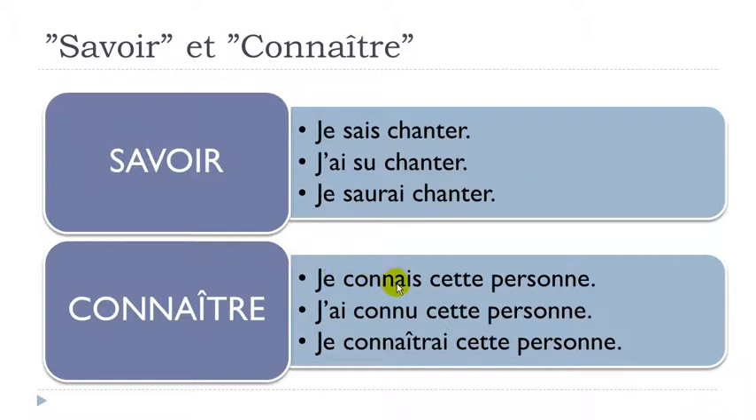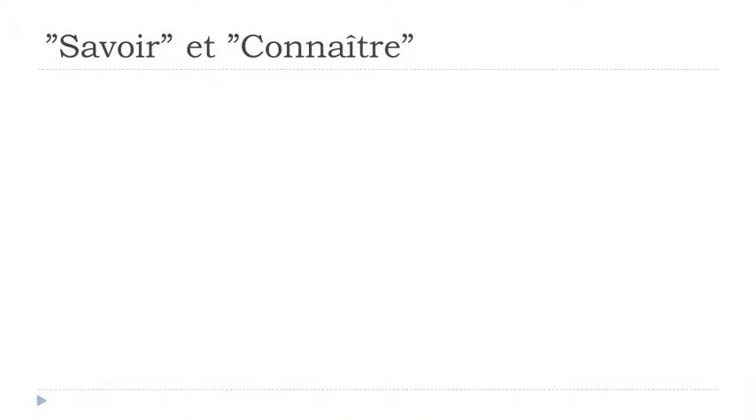Je connais cette personne. So connaître, to know. And then cette personne: person is feminine, so if you want to put this, you should put it at the feminine, cette personne. Je connais cette personne. Passé composé, j'ai connu cette personne, and then the future form, je connaîtrai cette personne. So it's not that difficult.